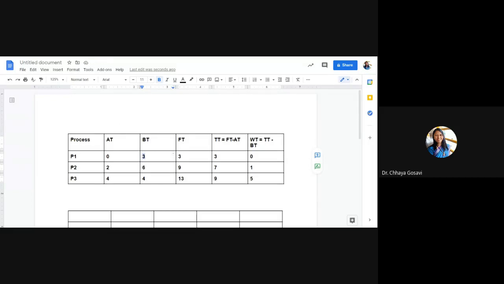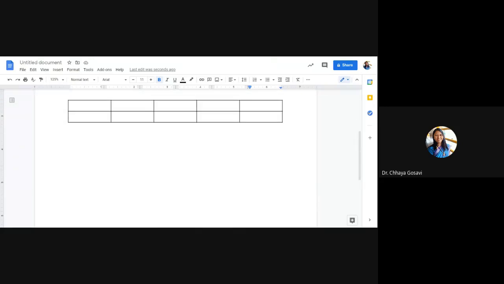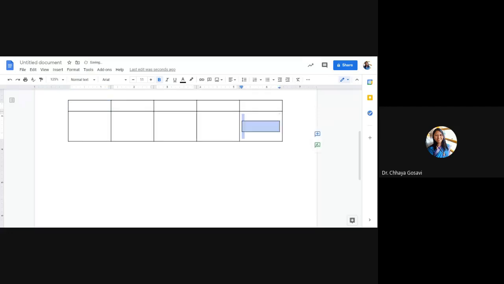Now we have to implement such an algorithm. We have to accept the number of processes from the user, and for each process accept arrival time and burst time. For each process you have to compute finish time, turnaround time, wait time, and at the end compute average turnaround time and average wait time. So how to do that? You have to implement it with Java.